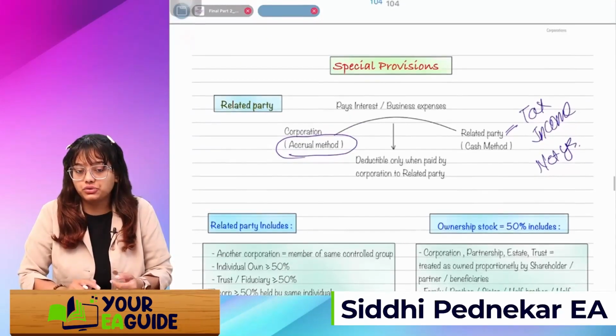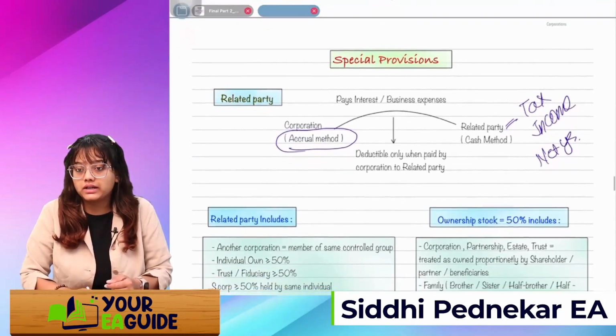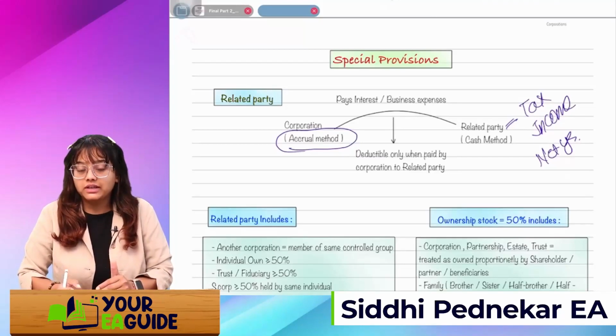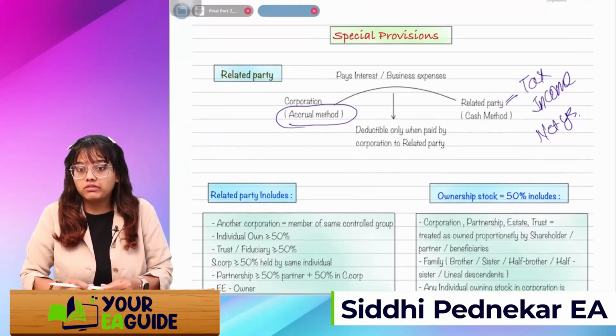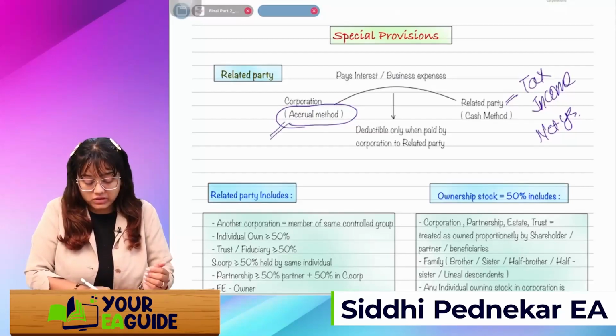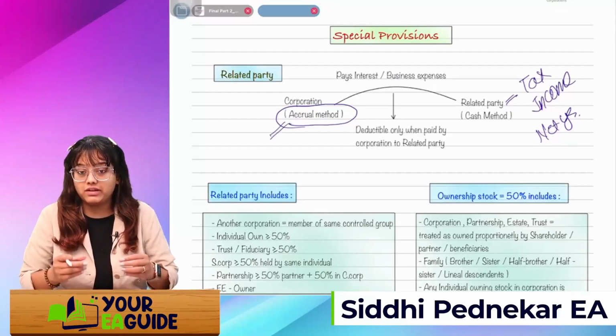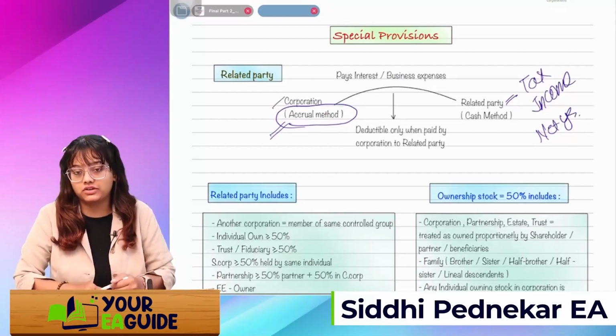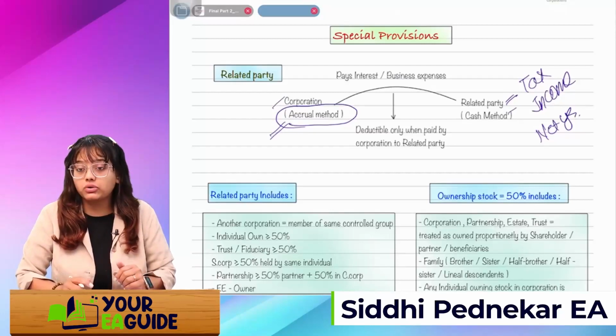So here there is a loophole. That's why the IRS says, whatever interest or business expense the corporation is going to pay to a related party, if the related party is using the cash method, then it will be deductible only when paid by the corporation to the related party. Means on an accrual basis it will not be deductible. Whenever they actually pay it, only at that time will the corporation get the deduction, since the related party is going to include it in income only when they receive it.